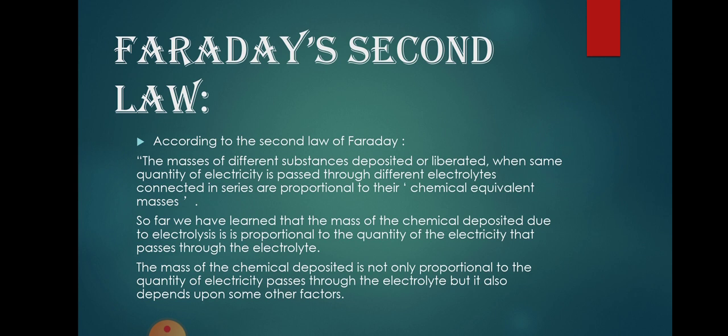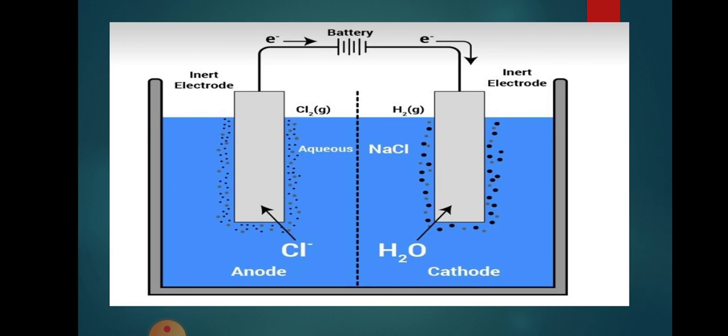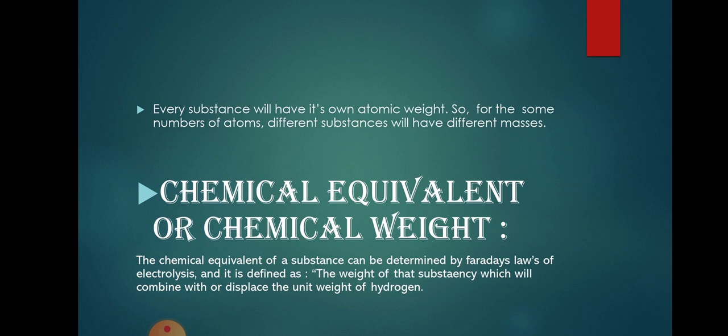So far, we have learned that the mass of the chemical deposited due to electrolysis is proportional to the quantity of electricity that passes through the electrolyte. The mass of the chemical deposited is not only proportional to the quantity of electricity passed through the electrolyte, but it also depends upon some other factors. This is the diagram of Faraday's second law. Every substance will have its own atomic weight, so for the same number of atoms, different substances will have different masses.